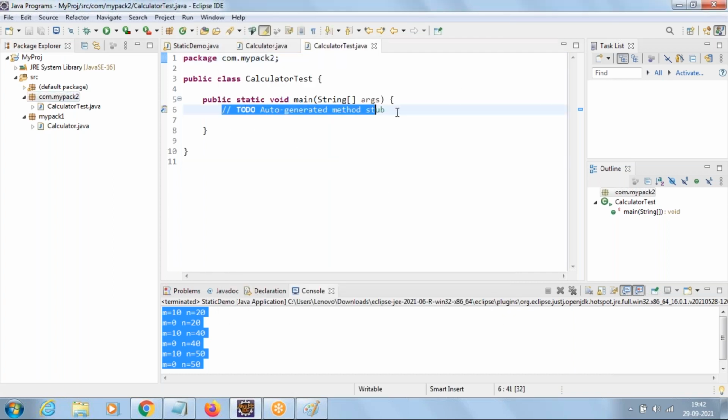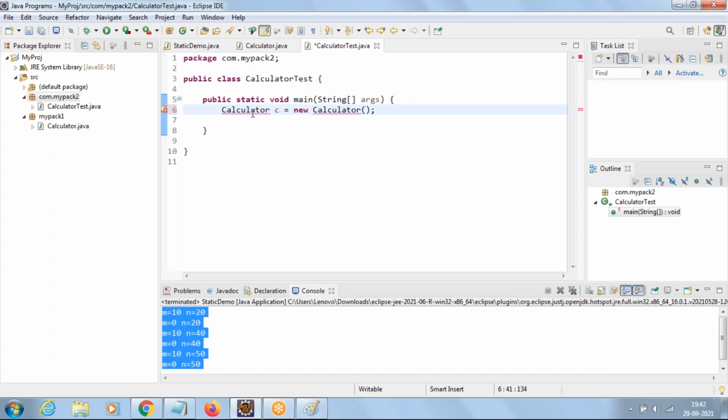Now, coming to this main method, we create an object of calculator: c equal to new Calculator. When you create the object of calculator, are you getting an error here? Yes, we are getting an error because calculator is a class that belongs to which package? MyPack1. So whenever I want to use a class of one package in another, what do we need to do? Import the package. We need to do import.